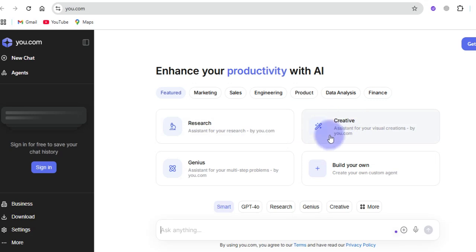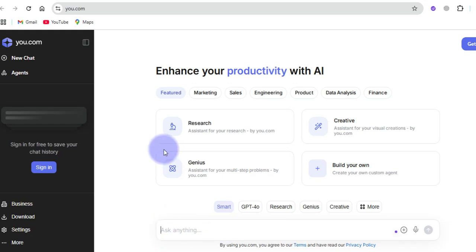It has a creative section where, of course, you can perform some visual creations and build your own custom. You can see it has a lot of features here. And also with the search box bar here, you can use it to ask specific requests in terms of questions you have, and it is going to reply based on what you have asked using this search box here.